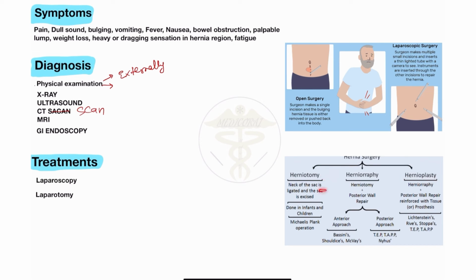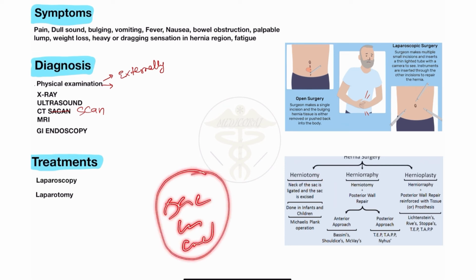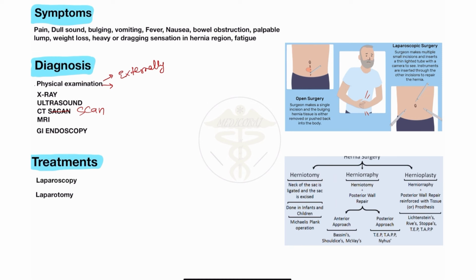Herniotomy is where the neck of the sac is ligated and the sac is excised. The work is done mostly on the sac. I already discussed that there are three parts: sac, content and covering of the hernia. So in herniotomy we remove the sac: we ligate the neck of the sac and then excise it. Mostly herniotomy is done in infants and children, and on the basis of the scientists who used this process, it is called the Meckel's-Planck operation.